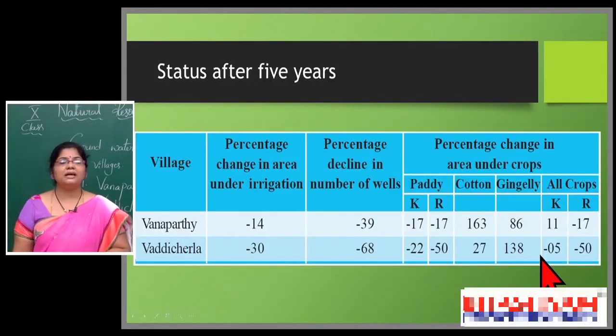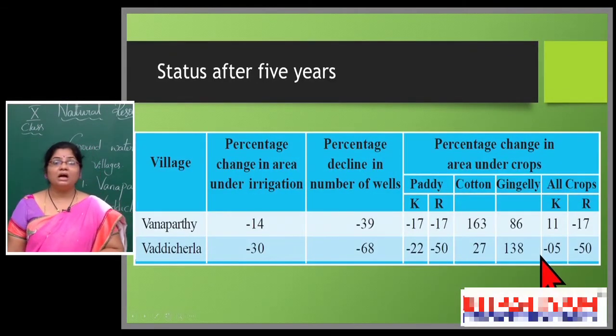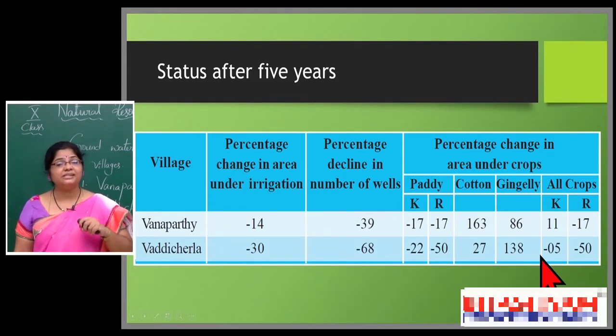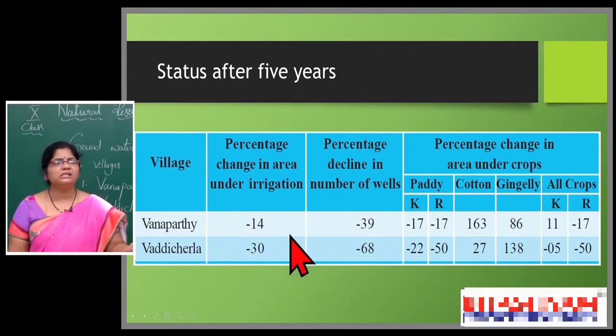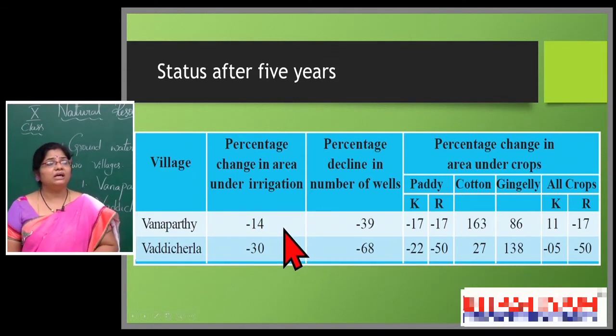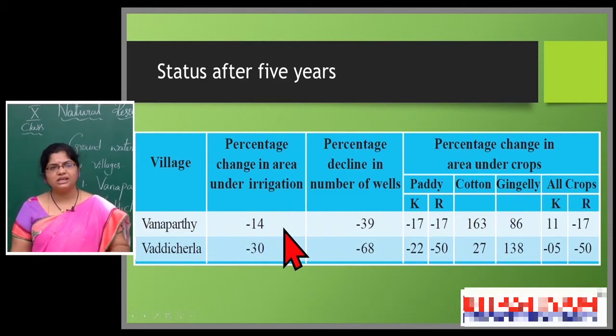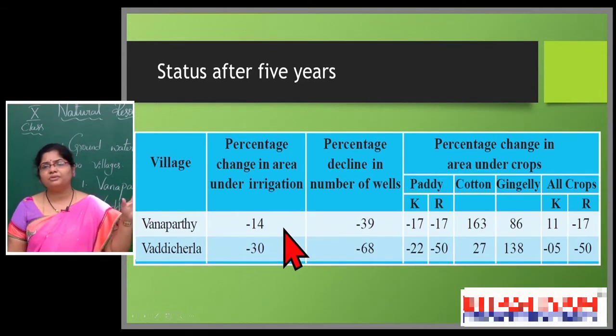Now let us see another status after 5 years. After 5 years, when we collected the data, obviously the population will increase, by about 10%. The infrastructure status also changes in the villages. That is because it depends totally on the availability of groundwater. So depending on how far groundwater is available in these two villages, now you see how the status has changed.